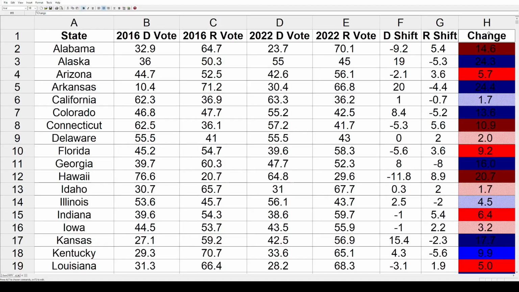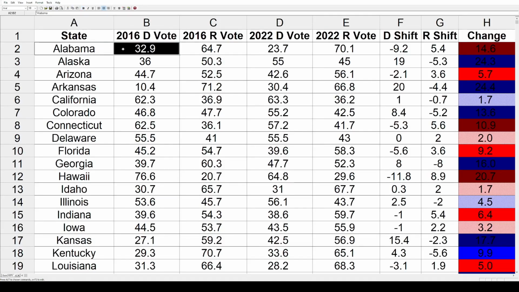And I also have some shading here. The darkest colors are going to be 10 or more point shifts. The very lightest colors are going to be under 5-point shifts, and I took most of this data from Wikipedia. Sometimes there were conflicting numbers, but let's hope it all works out anyway. So comparing these two elections at a glance, both were mildly Republican years in the House. Having said that, let's get started here in Alabama.